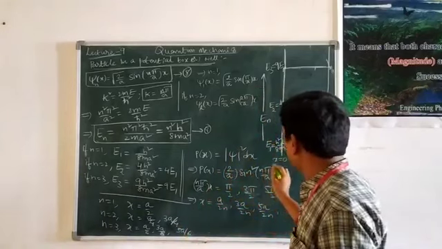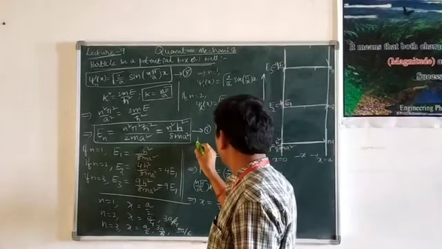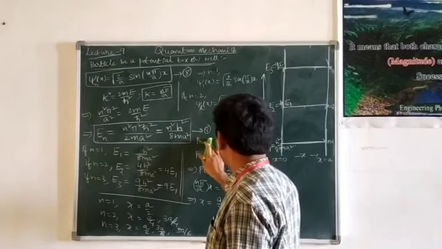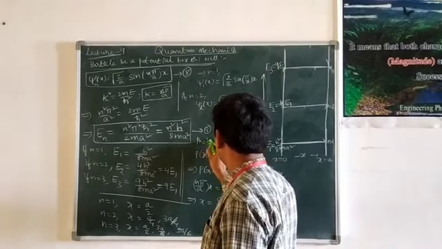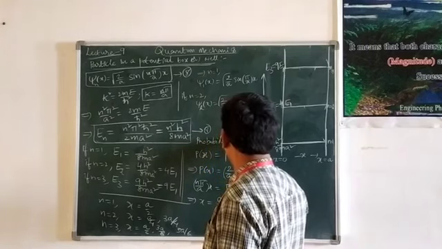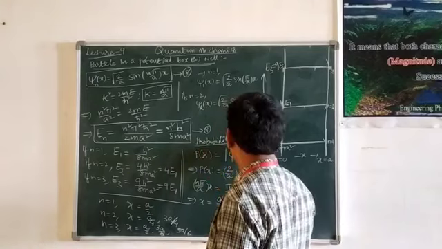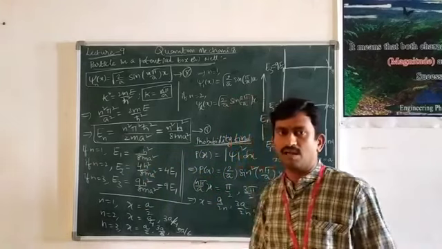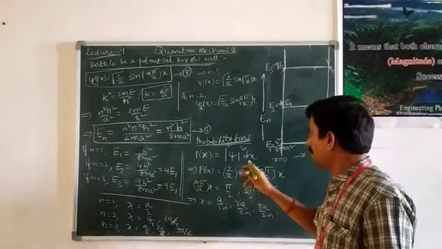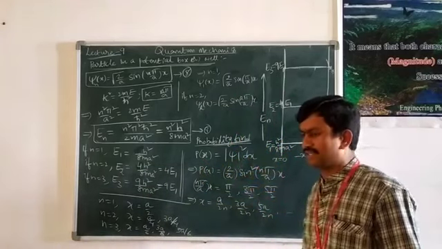Now we are going to find out the particle density or probability density, or the probability of finding the particle. The probability of finding the particle can be represented with the help of the normalized wave function. We know that P of x is equal to modulus of psi square into dx.